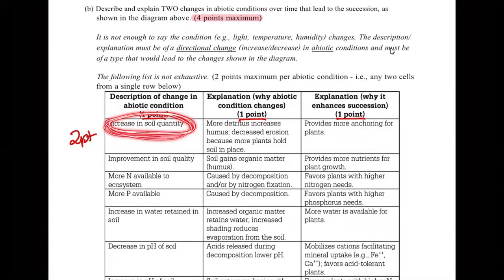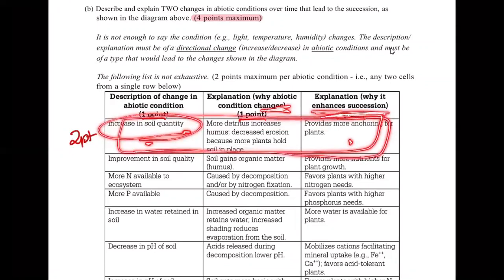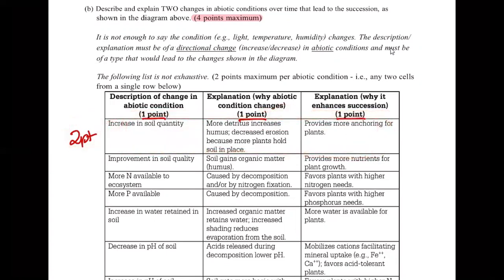So if you talk about the increase in the soil quantity and you explain why it changes the abiotic condition, then that's going to earn you the 2 points necessary for this. Whereas if you talk about soil quantity, and you don't talk about how it changes the abiotic condition, but you explain how that will enhance succession, then you can earn your 2 points that way. So within any row, you can earn a maximum of 2 points.